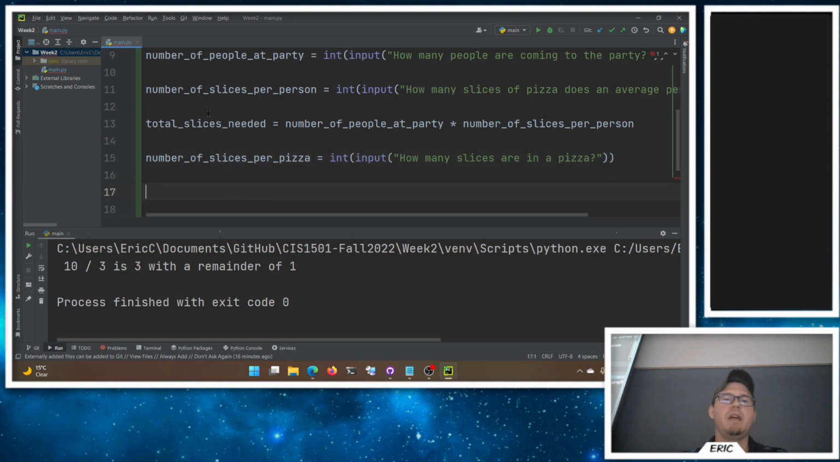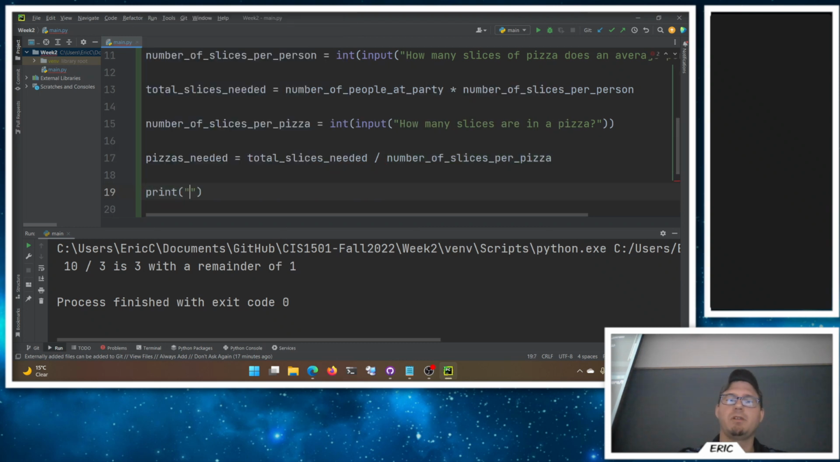All right, so now my total slices needed divided by the number of slices per pizza will tell me how many pizzas I need. So pizzas needed is going to be my total slices needed divided by the number of slices per pizza. Because then we can print out, you need to order pizzas needed pizzas for the party. Okay, life is good. Let's give it a run.